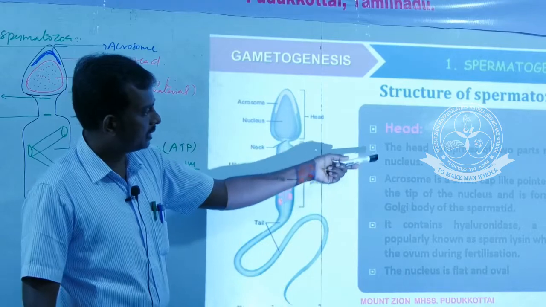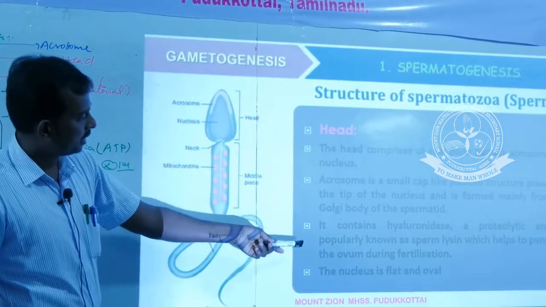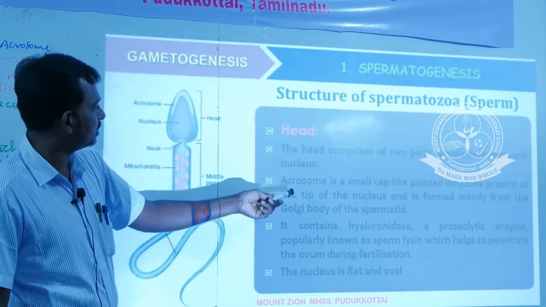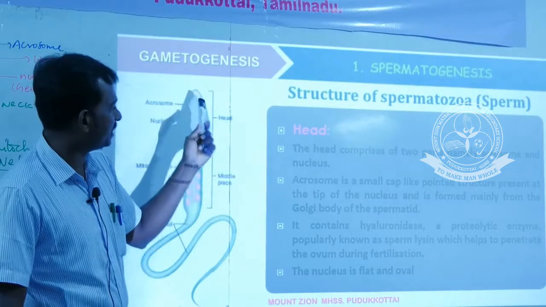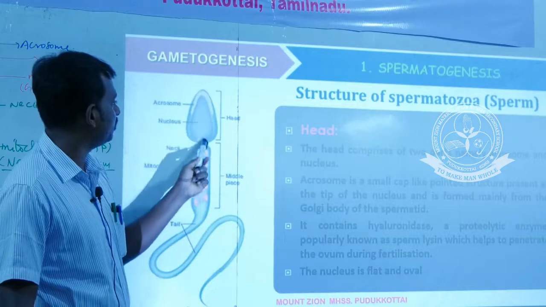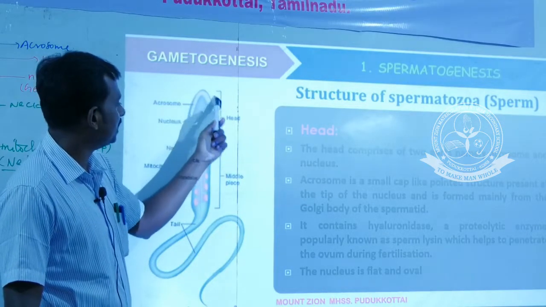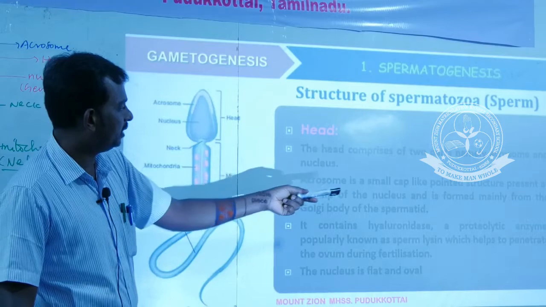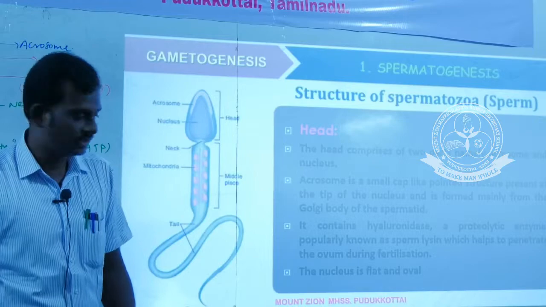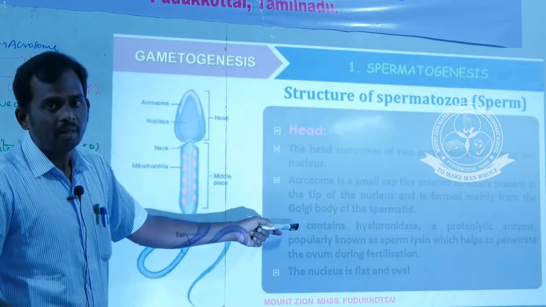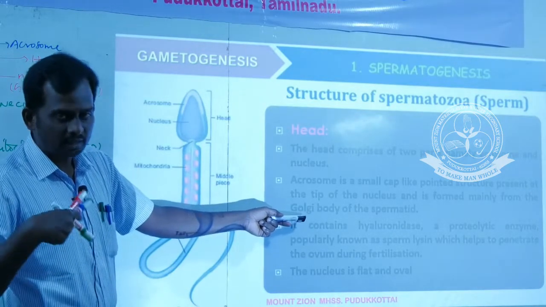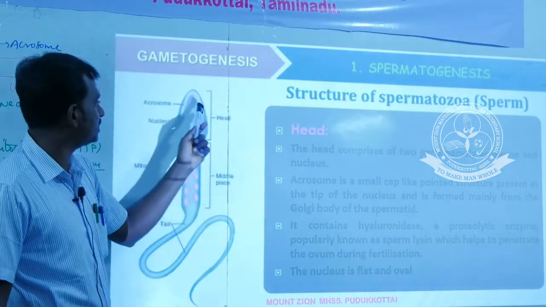Okay. So these are the major components of the head. The head comprises 2 parts, namely acrosome and nucleus. And acrosome is a small cap-like, pointed structure present at the tip of the nucleus. This is a nucleus. Above the nucleus, it looks like a cap-like structure. And this is mainly formed from the Golgi complex of the spermatids. Important 1 mark question: it is a modified structure of a Golgi complex. In spermatids, it is called a Golgi complex. In spermatozoa, the same structure is modified as an acrosome.